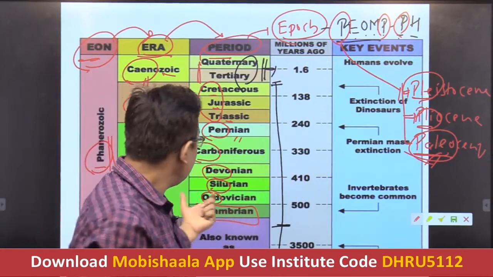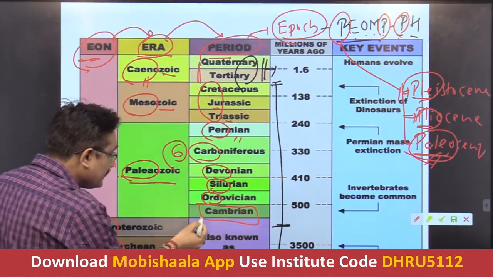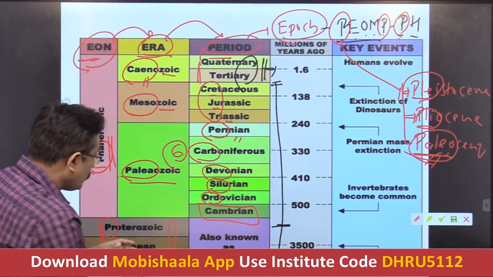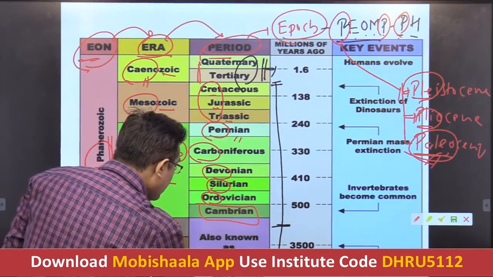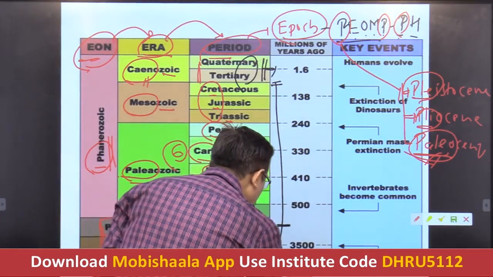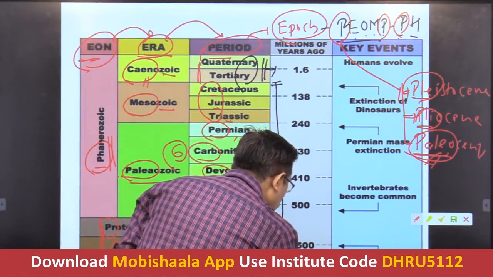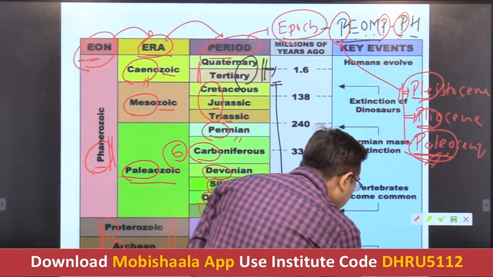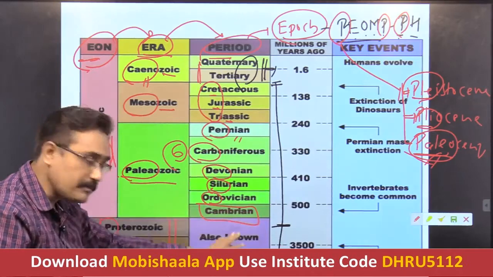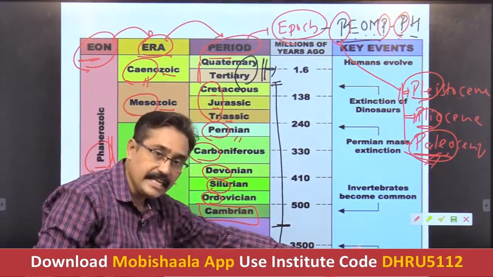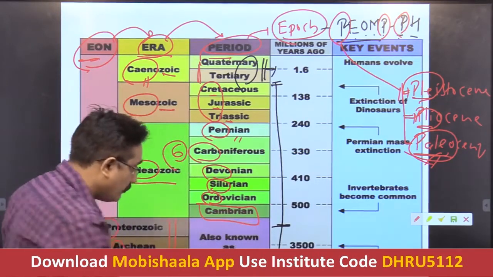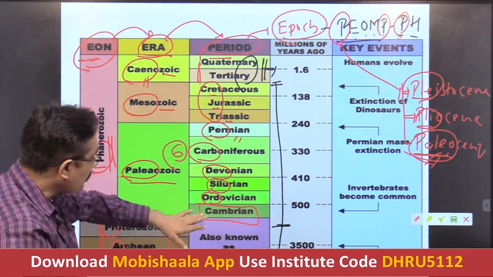Now, if you understand this well, one point to remember is that all these eons, which are collectively called Precambrian, are called the Precambrian super eon. Some scholars call them the Precambrian era; collectively, the entire time span prior to the Cambrian is, to be more sophisticated, called a super eon. Precambrian super eon, because it is prior to the Cambrian.